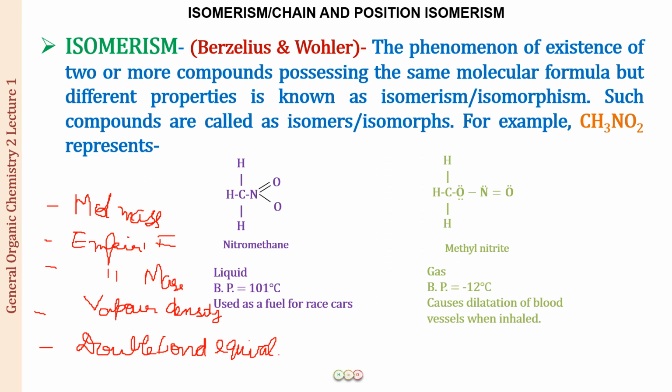So we are essentially having 6 things which are same for the isomers. It is not only the molecular formula which is the same, it is the molecular formula, the molecular mass, the empirical formula, the empirical mass, the vapor density, and the double bond equivalent, which will be the same for these compounds.